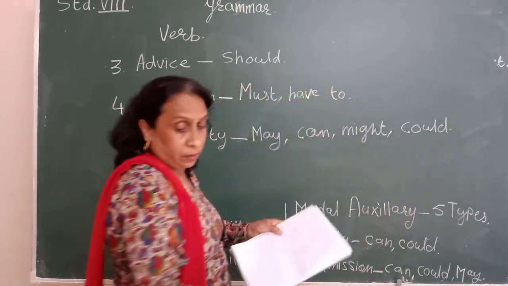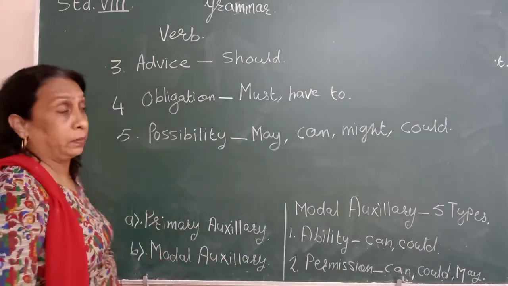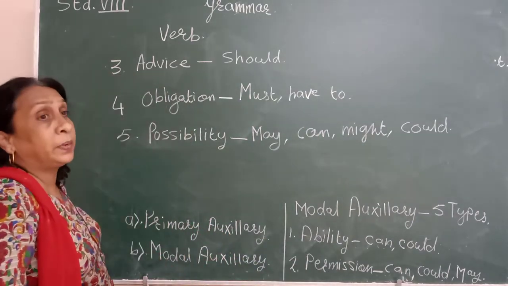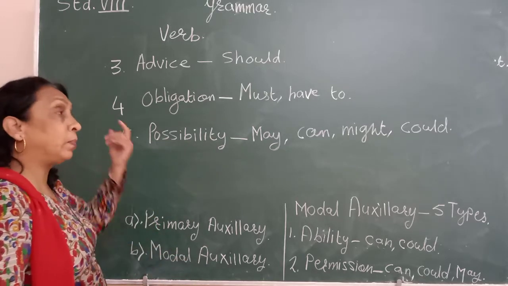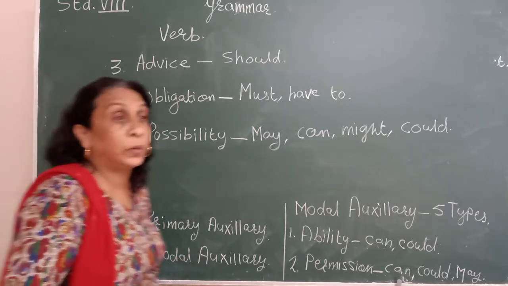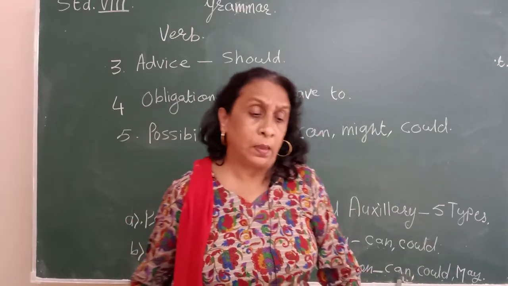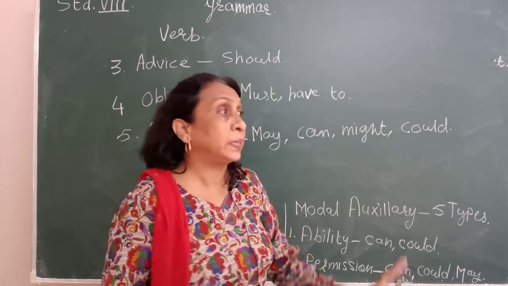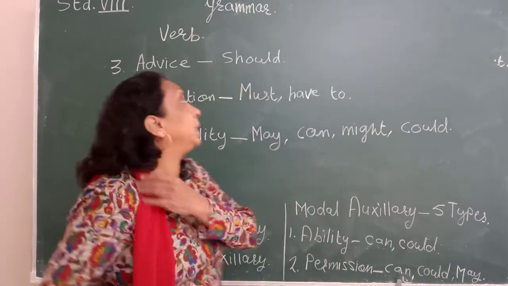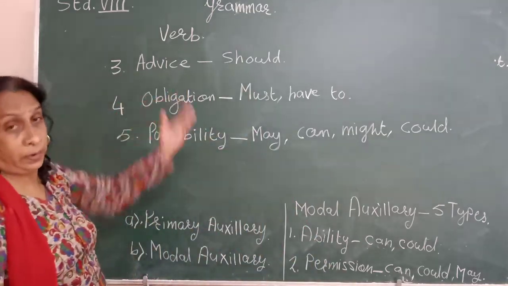Now possibility means you are not sure, okay? Obligation means you have to do it whether you like it or not. You have to study. You must study hard to get good marks. You must obey your parents. You must do this work. Must, and we have to do it. So that is obligation.